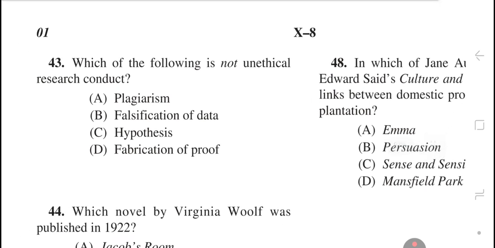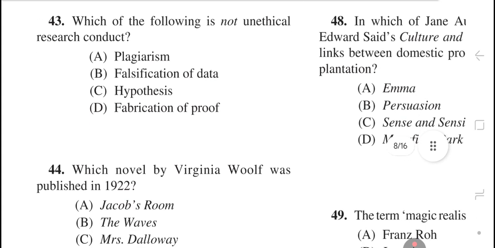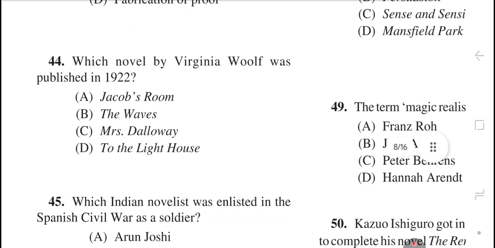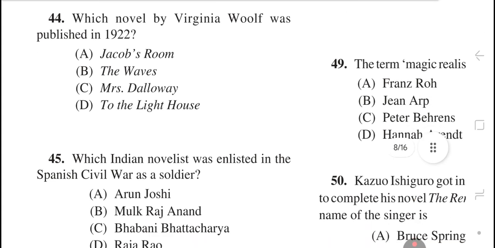Question number 43. Which of the following is not unethical research conduct? The right answer is C, hypothesis. Question number 44. Which novel by Virginia Woolf was published in 1922? The right answer is option A, Jacob's Room.